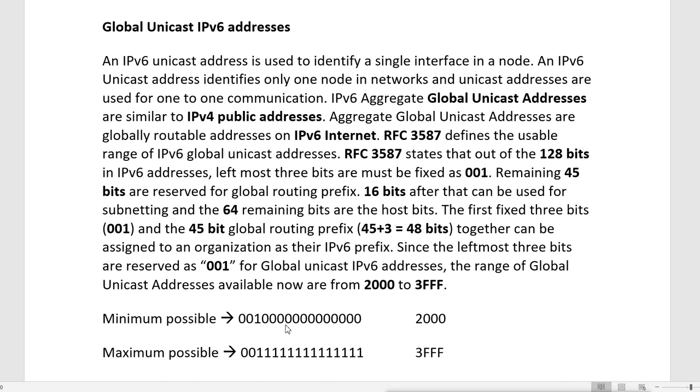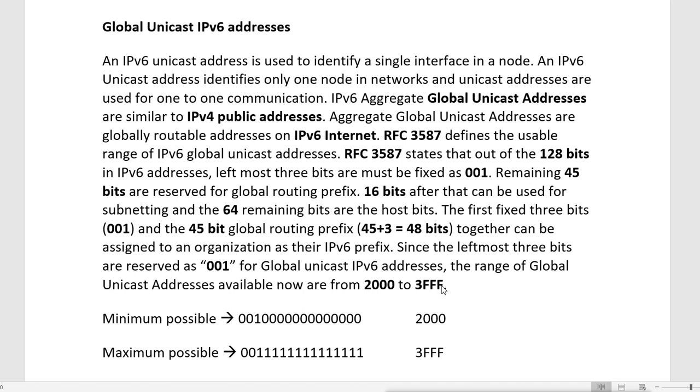It will always remain 001. Now, because of this 001, the IPv6 global unicast addresses will always start from 2, and it can go up to 3FFF.